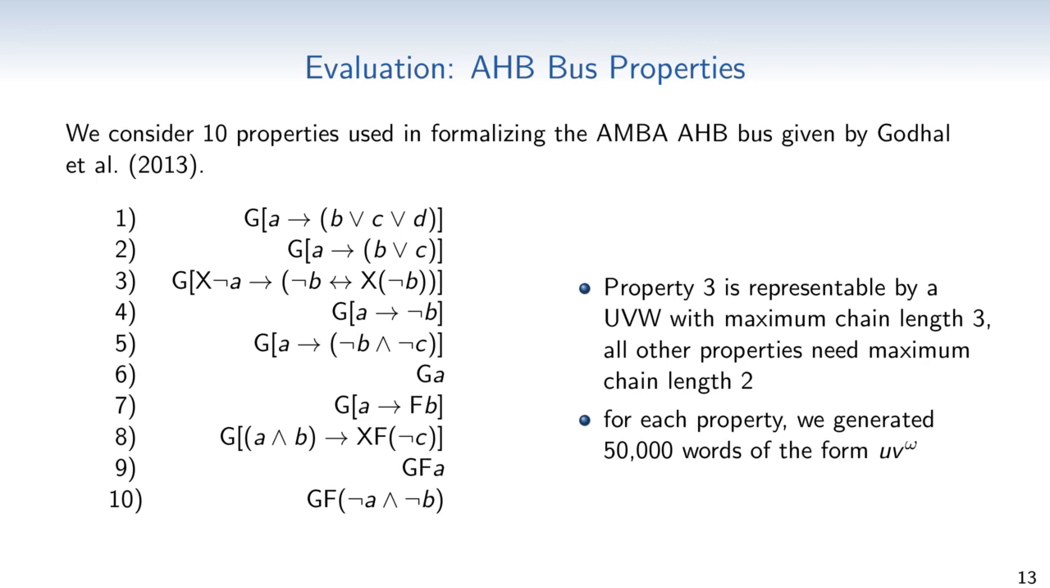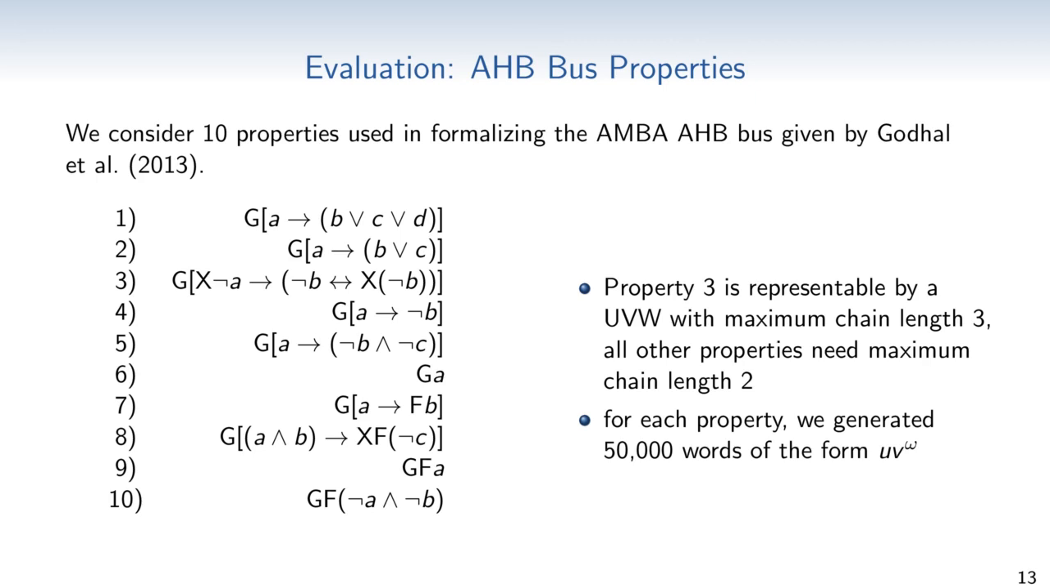After fixing the properties that should be inferred, we needed some positive example traces. We generated 50,000 different words of the form u v to the power of omega for some substrings u and v. We chose the length of u to be 0, 1, 2, 3, or 4 uniformly at random, and also the length of v to be 1, 2, 3, 4, or 5 uniformly at random.